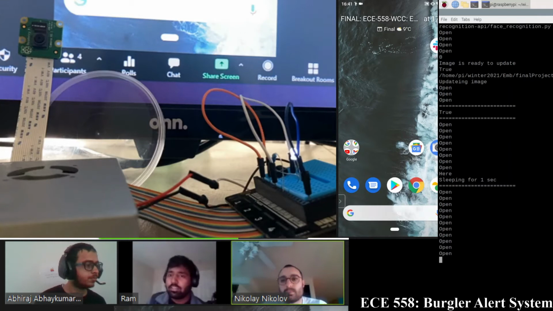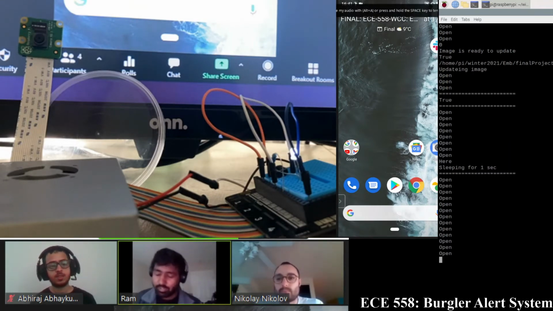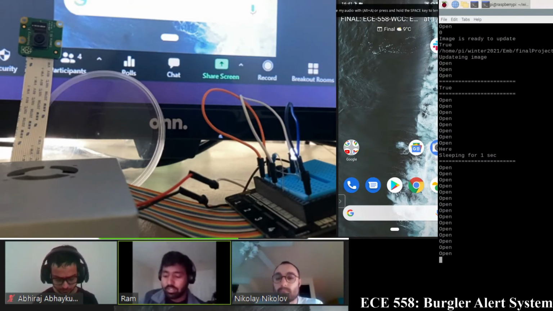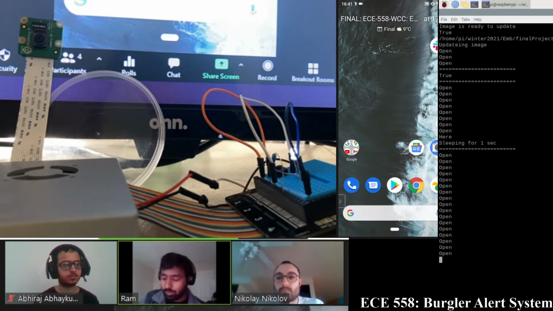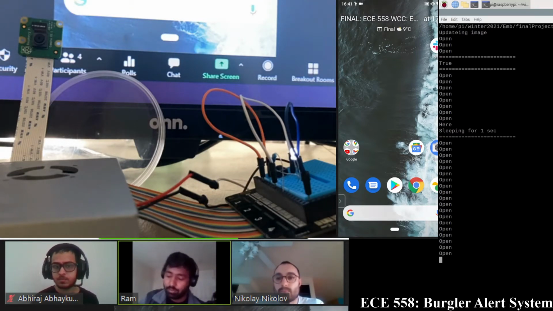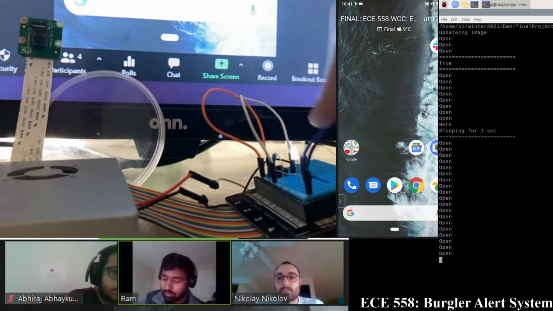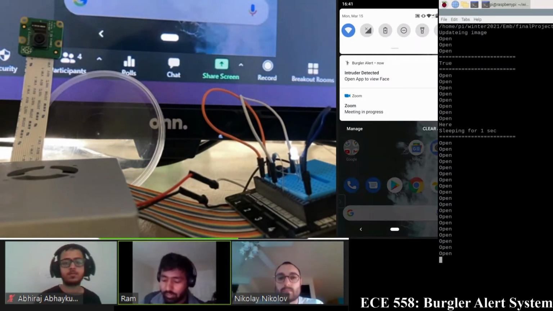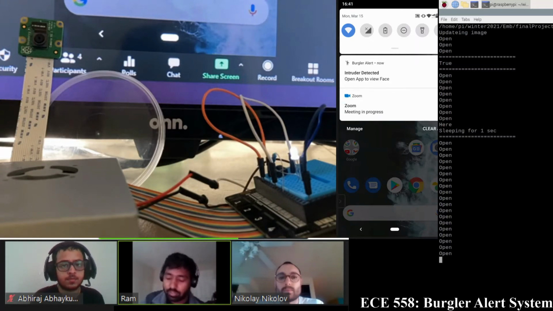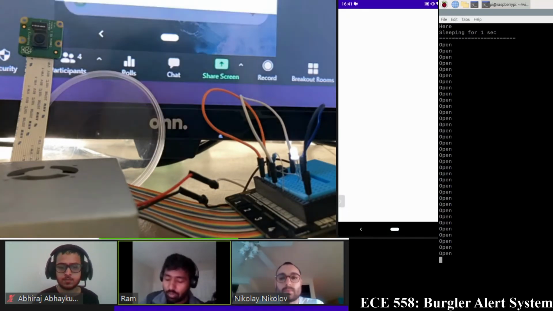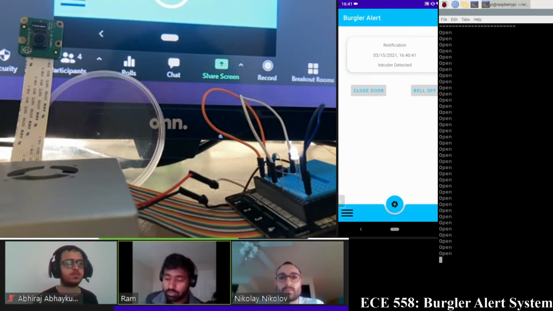Ramprakash. Yeah, thanks, Abhiraj. Hi everyone, I'm Ramprakash. So, like Abhiraj and Nico, who spoke prior to me, explained, once the intruder is detected, it will send a notification. If you see my notification tray, you can see it shows intruder detected. This is a notification which is received from Firebase. So now I have the option to open the app. If I click the notification, it opens the app.